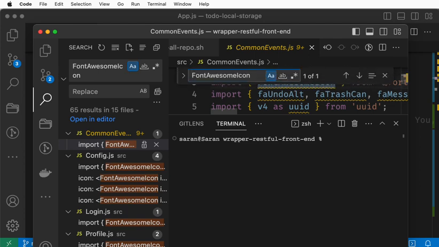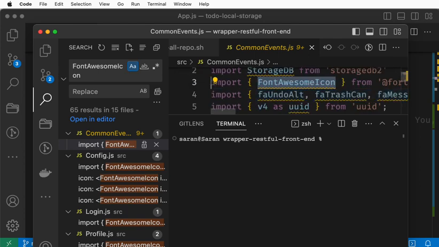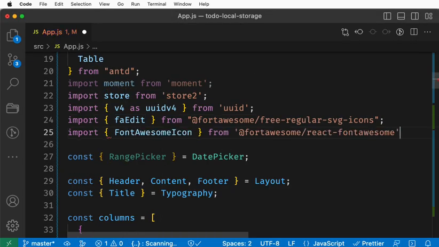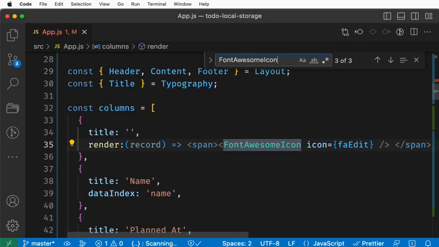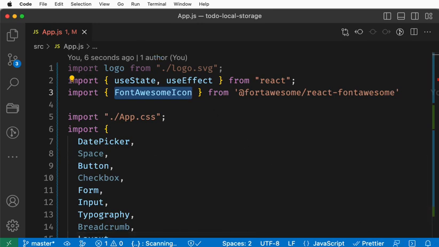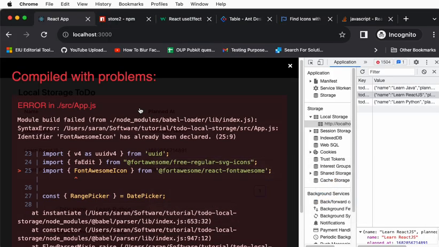We imported Font Awesome. Okay, done. All right. Now you go and refresh.